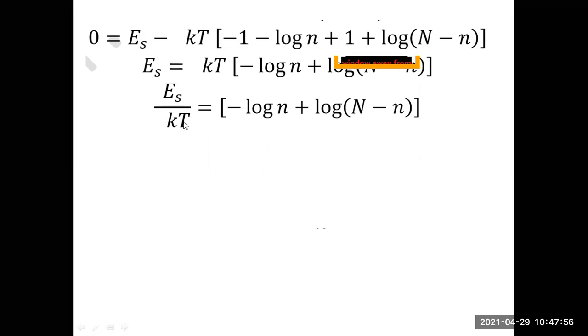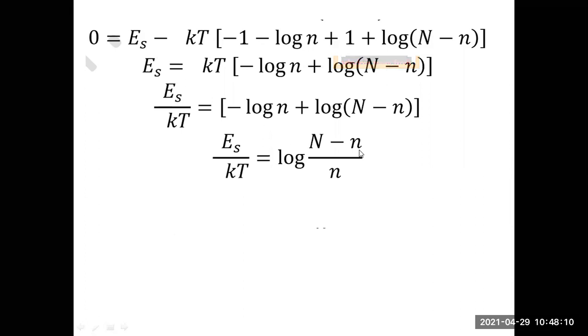So here ES by KT minus log n plus log of capital N minus n. This we got, right? So this is in the form of log A minus log B, which is equal to ES by KT. So what will be remaining here? ES by KT is equal to log of capital N minus small n. So log A minus log B can be written as log A by B. So ES by KT is equal to log of capital N minus small n by small n. So this is the value you got, and from here what you can do is that